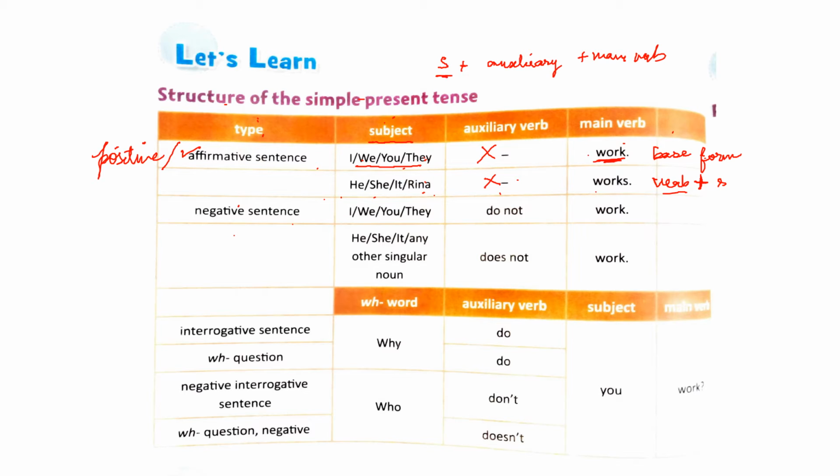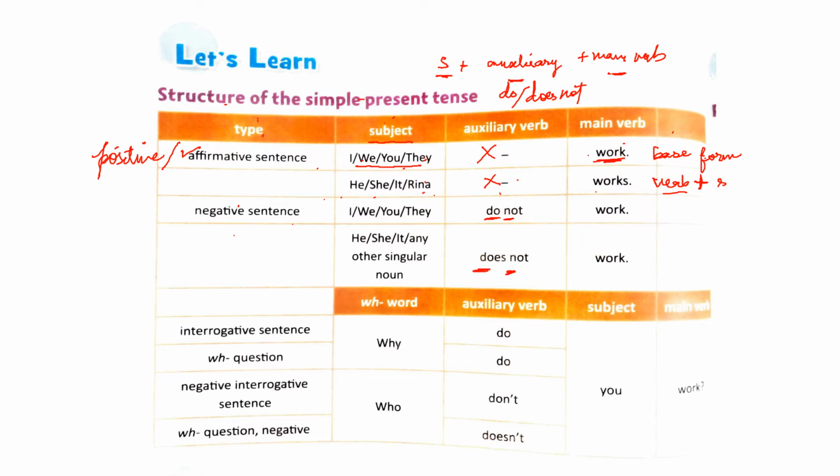First you will write the subject, then the auxiliary verb, and then the main verb. So in positive sentences the structure would be subject plus the main verb, because there is no auxiliary verb in it. But negative sentences use the auxiliary verb do or does with not. So in order to make negative sentences in simple present, you have to add do not or does not.